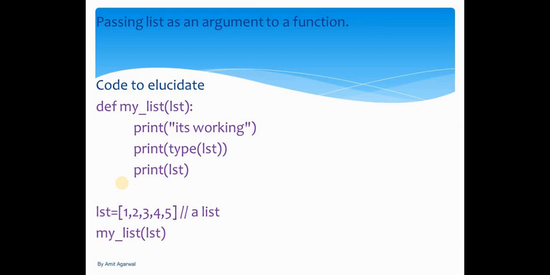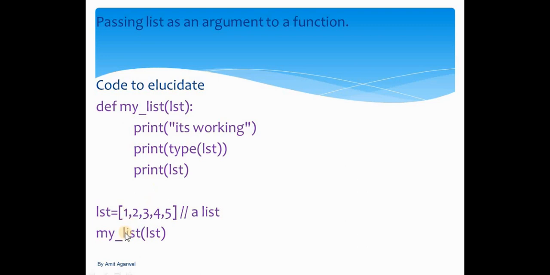So our basic motto is passing a list as an argument to a function. And how can we do that? It's very simple. We just have to create a list. And we all know what a list is. A list is an ordered collection of elements. Let's say we have 5 elements in our list: 1, 2, 3, 4, 5. It is a list, as we can see.